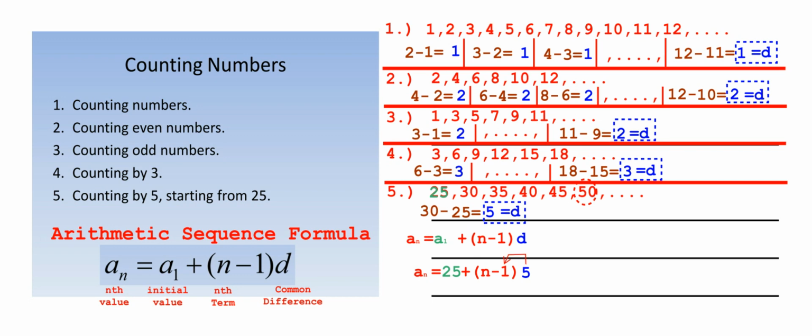Distributing to simplify, we are going to distribute the 5, and this is only to simplify, but otherwise you could keep it as an arithmetic sequence formula format. So we're going to distribute the 5 to the n and to the 1, okay? So do be aware of that. But otherwise we can keep it as a final value or final equation. But let's try to simplify a little bit to make it easier to visualize. Okay, so a sub n equals the 25, our initial term value, and as we distribute the 5, we get 5n minus 5. And in this case, 25 minus 5 will give us 20. So a sub n equals 20 plus 5n.